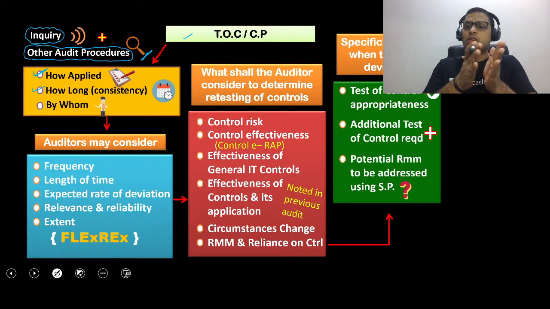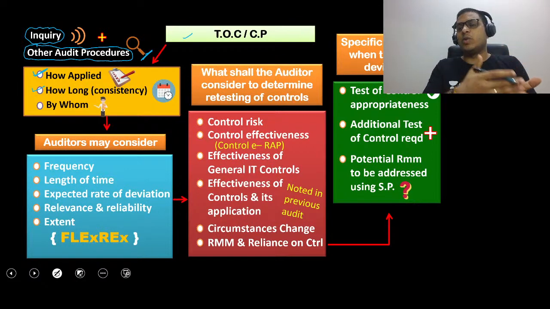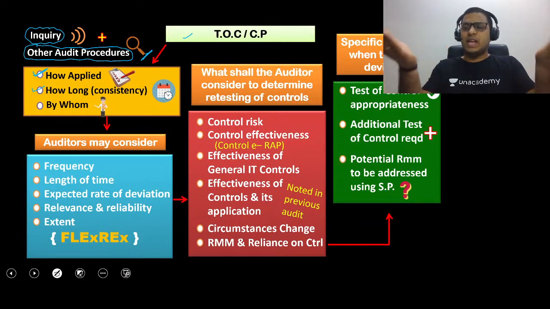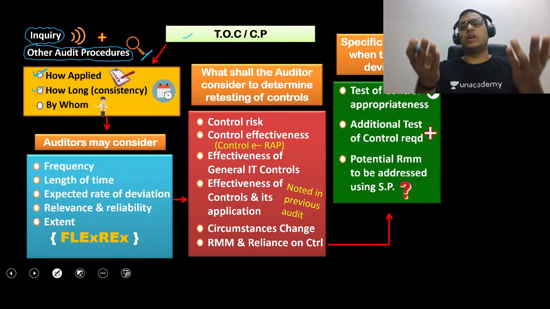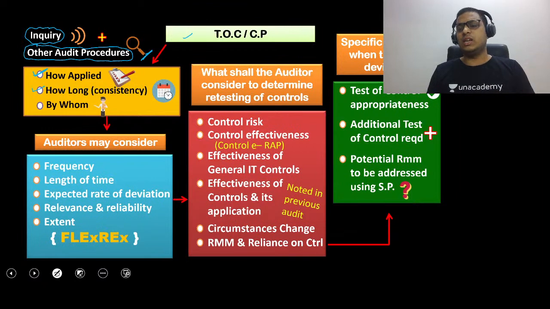They should work throughout the period of audit. So if the auditor is doing the audit for the financial year 21-22, the controls have to be in place consistently in the year 21-22. That is what the auditor is checking.